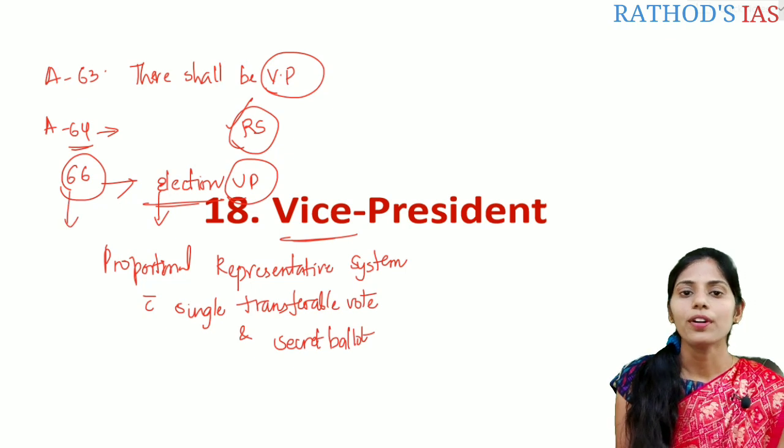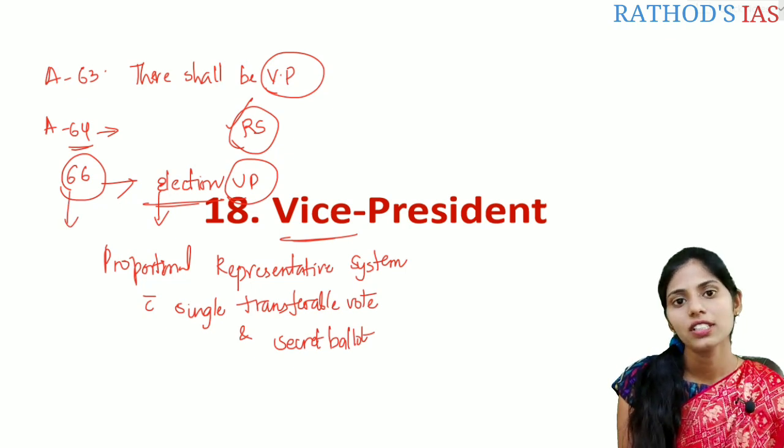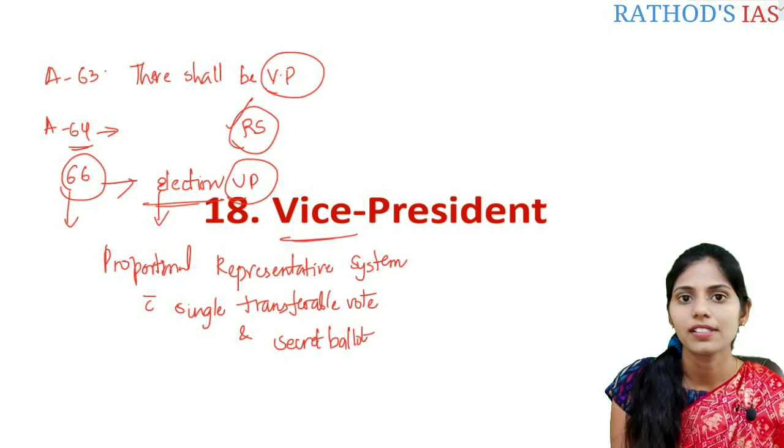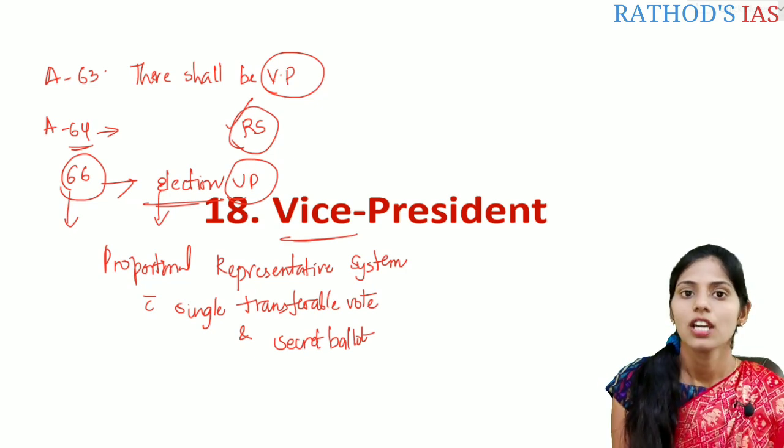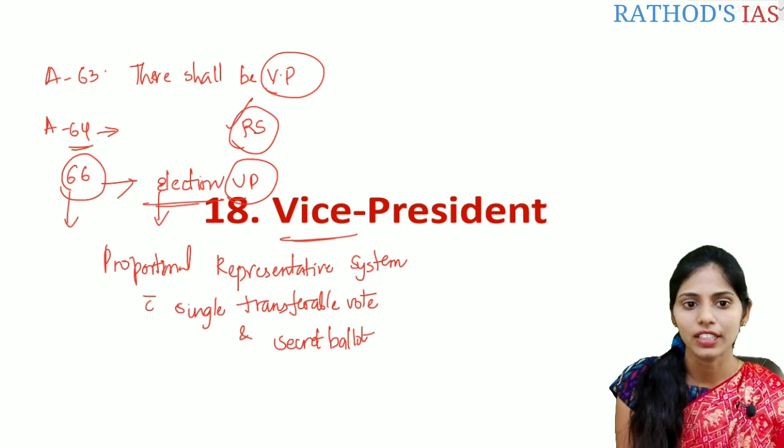And one important difference that you should note here is the electoral college of the Vice President. It is very much different compared to the electoral college of the President. We are going to discuss this, don't worry about this.